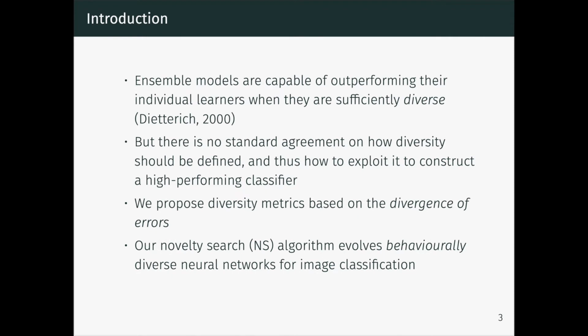We know that ensemble models are capable of outperforming their individual learners when they are sufficiently diverse, but there is no standard agreement on how diversity should be defined and how to exploit it to construct a high-performing classifier. We propose diversity metrics based on the divergence of errors. Our novelty search algorithm evolved behaviorally diverse neural networks for image classification.